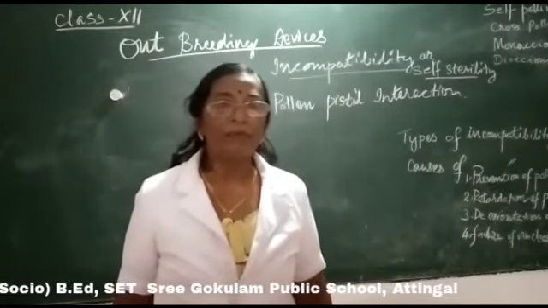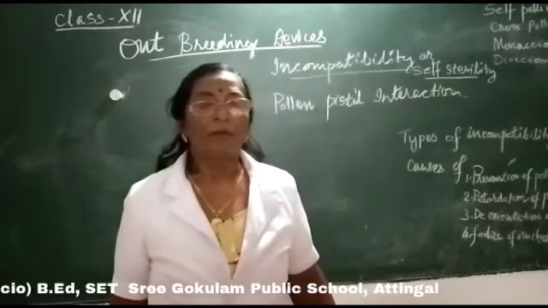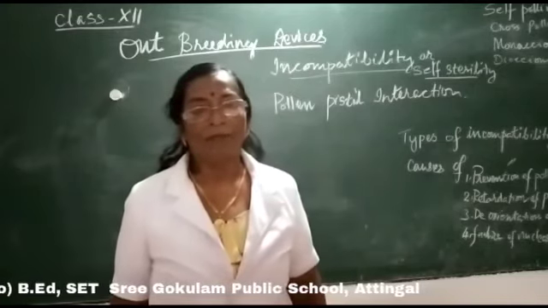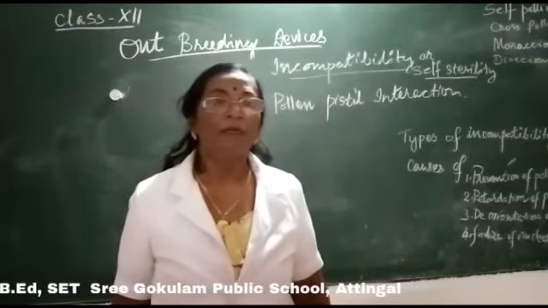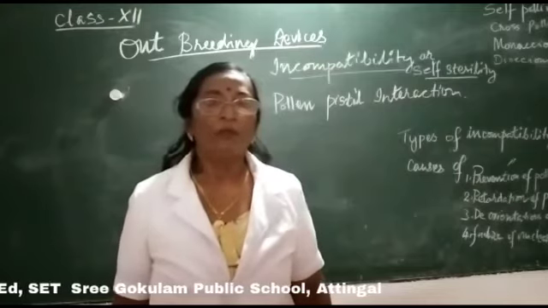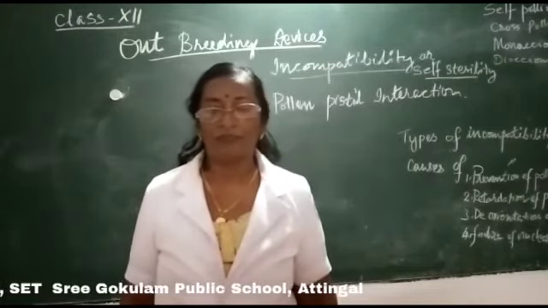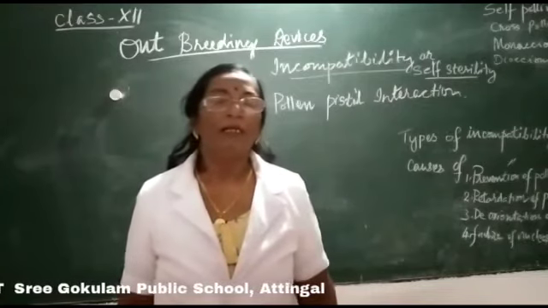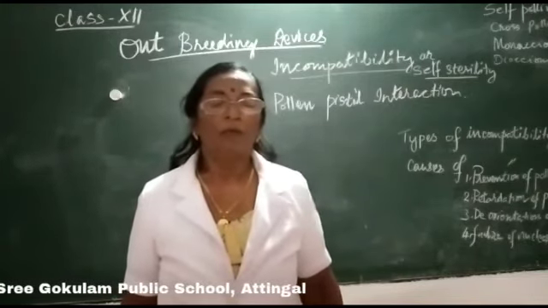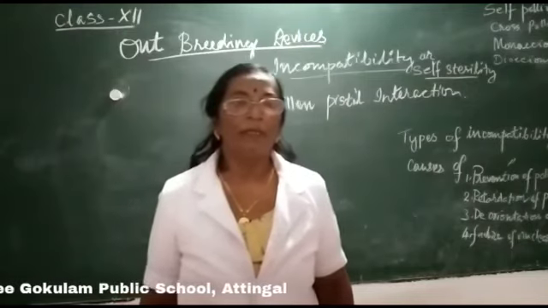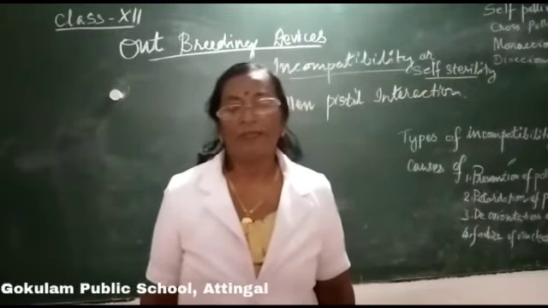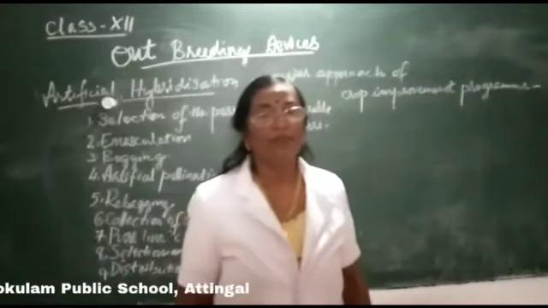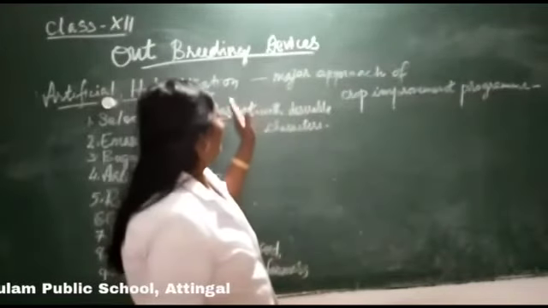If it is the right type, it will germinate and cause fertilization. And if it is the wrong type, it will not allow the pollen to germinate on the stigmatic surface. Next we have to study artificial hybridization.